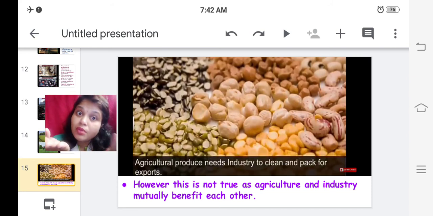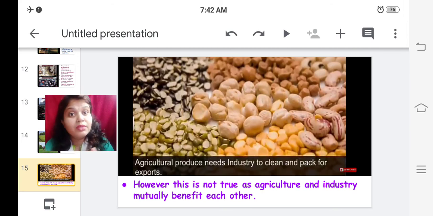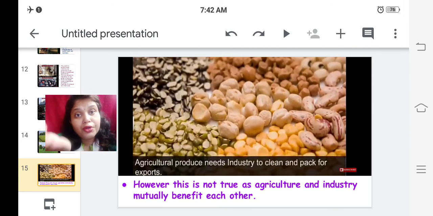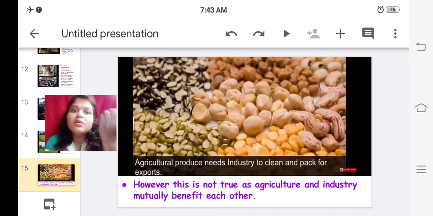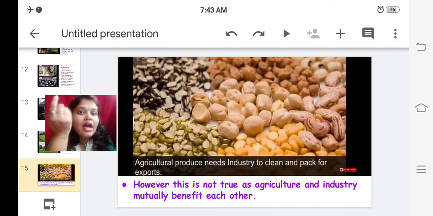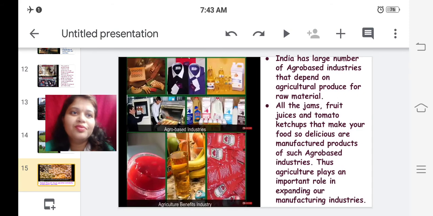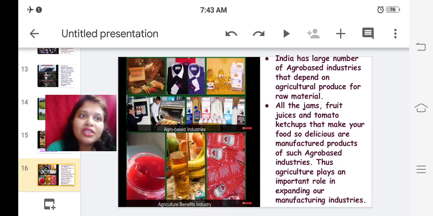Agriculture is dependent on manufacturing industries, because manufacturing industries provide advanced tools and machineries to agriculture to produce higher yields. And on the other hand, manufacturing industries also depend on agriculture. How? Because some of the manufacturing industries are agro-based, where those industries have to use agricultural produce as raw material. India has a number of agro-based industries that depend on agricultural produce for raw material.